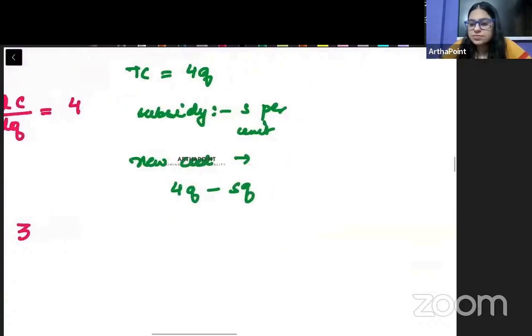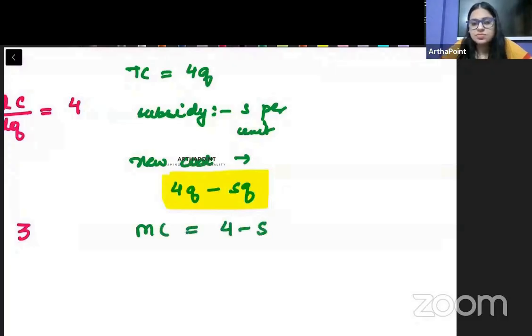This is going to be my new cost, right? So therefore, if you find your marginal cost now, it will become 4 minus S.